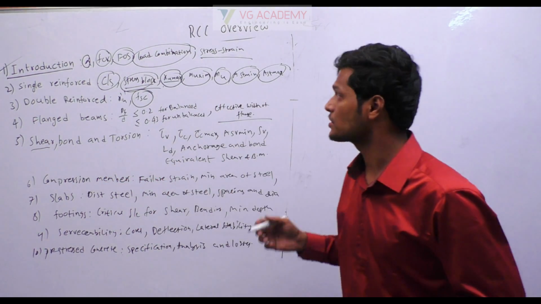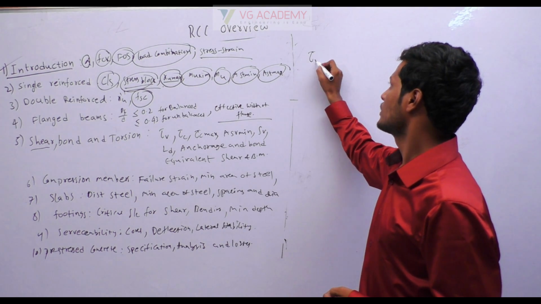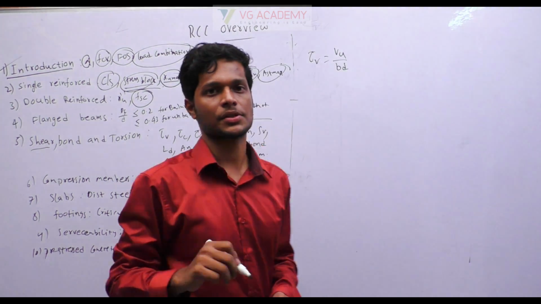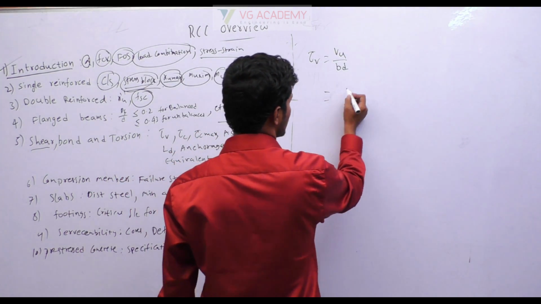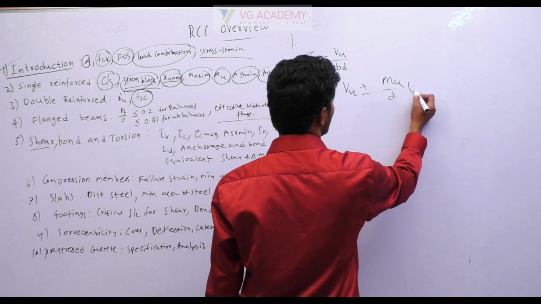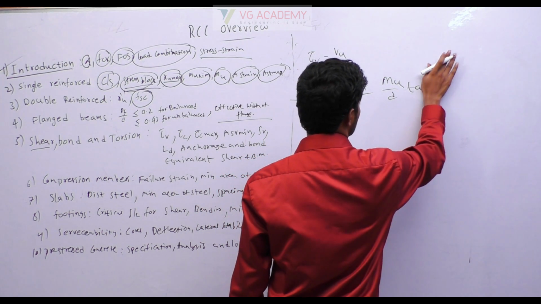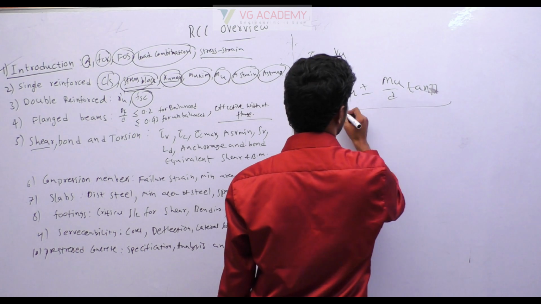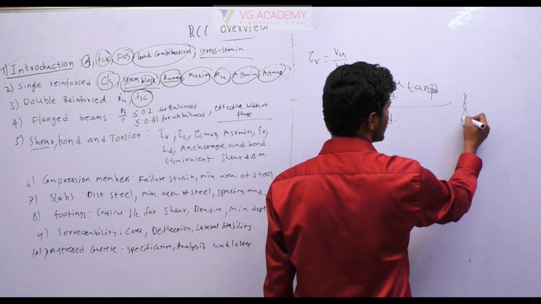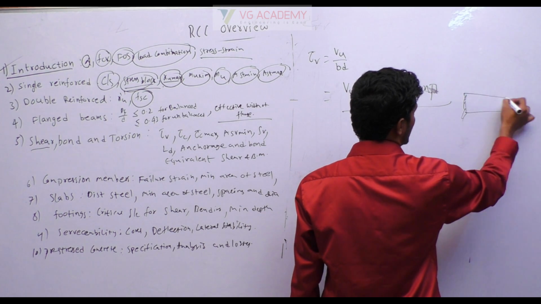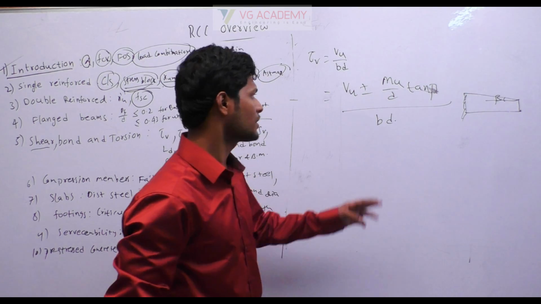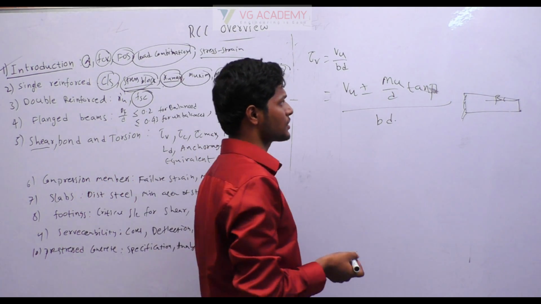In shear chapter, first important definition is tau v given by Vu by bd if it is a rectangular section. If it is a tapered section, then the formula will be Vu plus or minus Mu by d into tan beta, divided by bd. Okay, so if it is a tapered section like this, this angle is beta. So if it is a tapered section, this is how we have to find the shear stress at any depth.